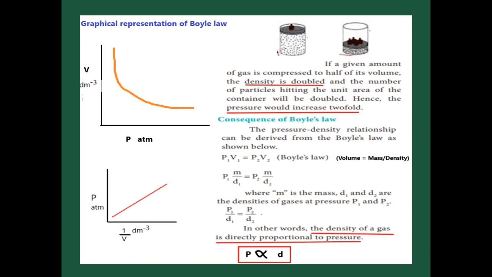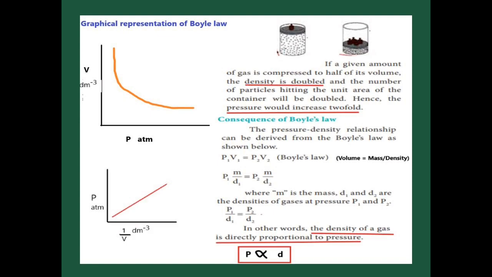Now we are going to see the graphical representation of Boyle's law. The first graph is between the pressure and volume. Here, when the pressure increases, the volume decreases. We already know that it is a reciprocal relationship between the pressure and volume, so when the pressure increases, the volume automatically decreases. The second graph is between the pressure and 1 by V. Here, when the 1 by V value increases, the pressure value also increases, because it is a reciprocal relationship, so both have the same trend.